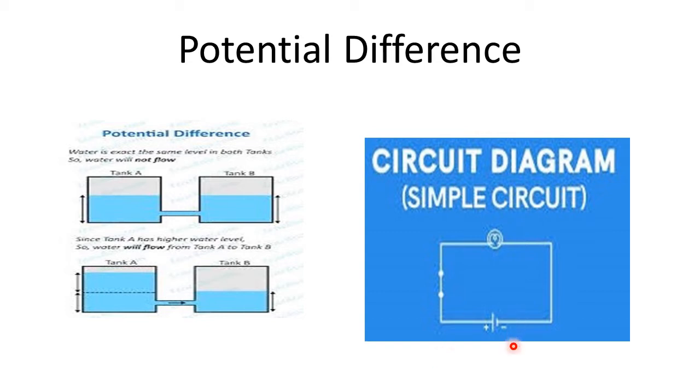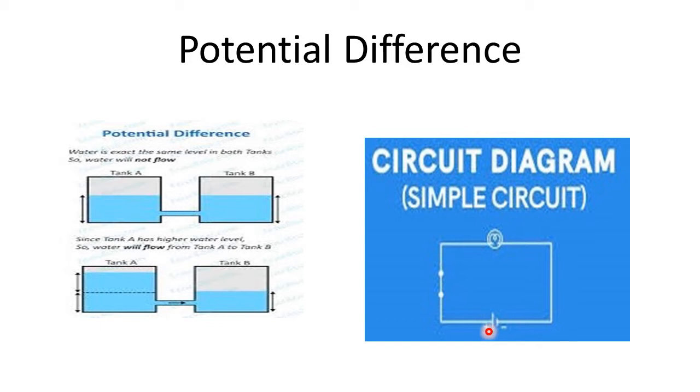Inside the cell or battery, chemical reactions take place in such a way that there is a continuous deposition of electrons at one end of the cell, and that end is called anode, and continuously there is a deposition of positively charged ions at the other terminal of the cell, and that terminal is called cathode.